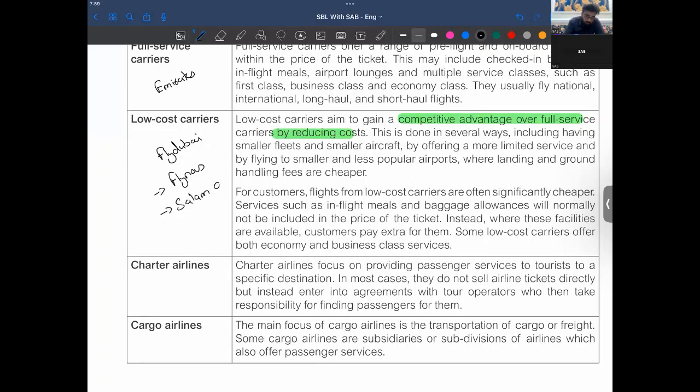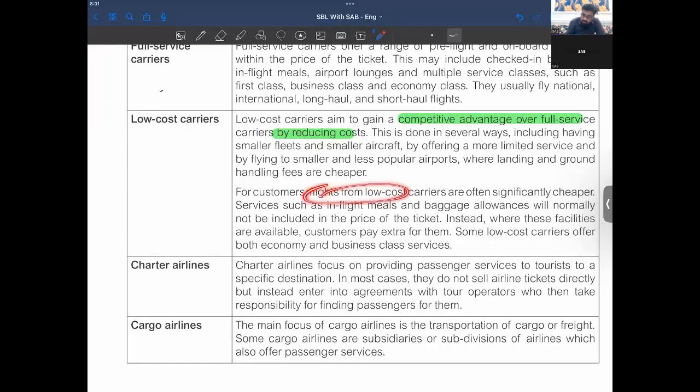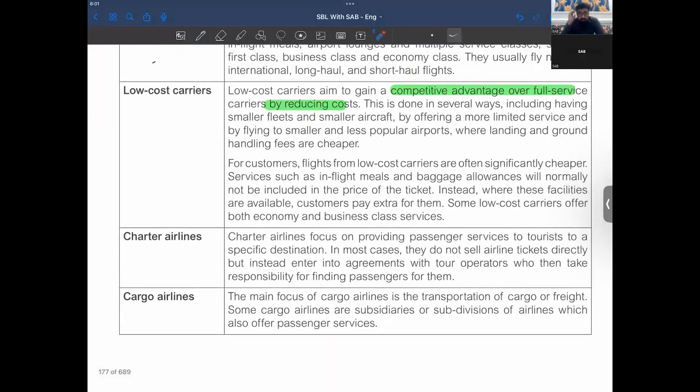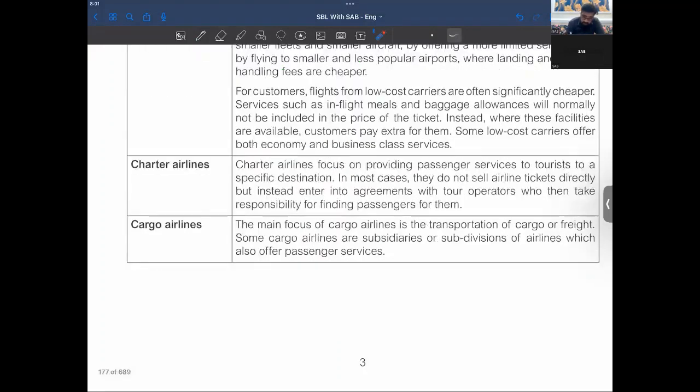These are just examples of low-cost carriers here. So for customers, flights from low-cost carriers are often significantly cheaper, and based on this, they compete with the full service carriers.